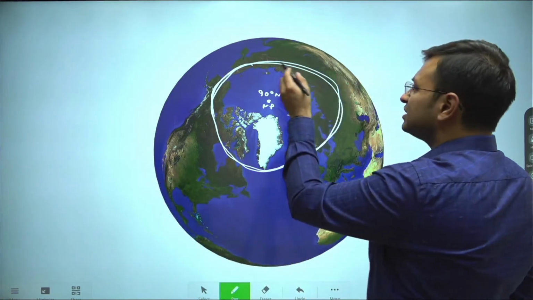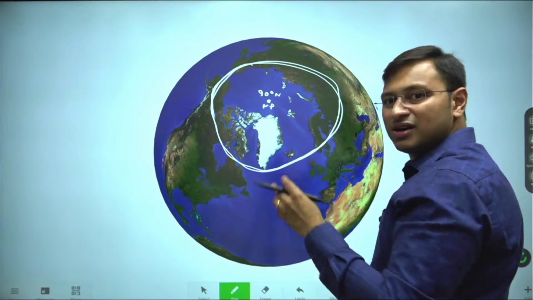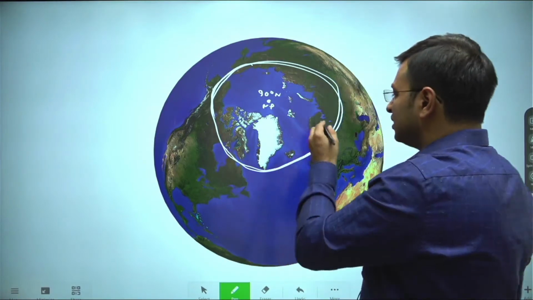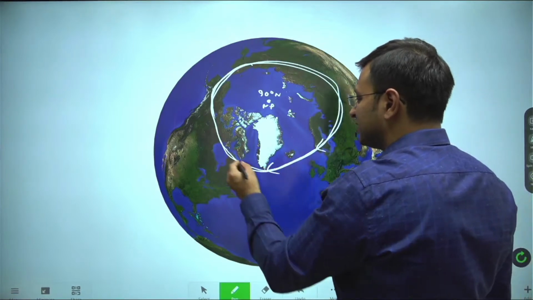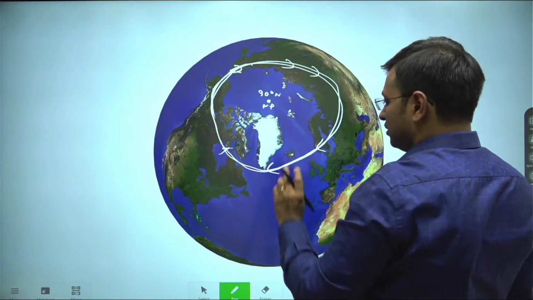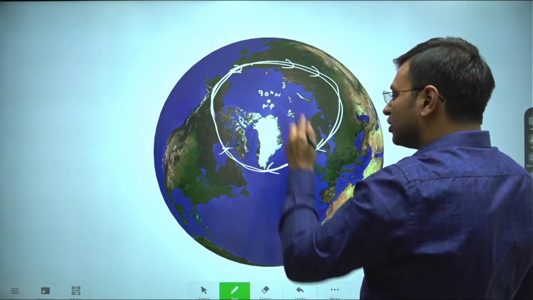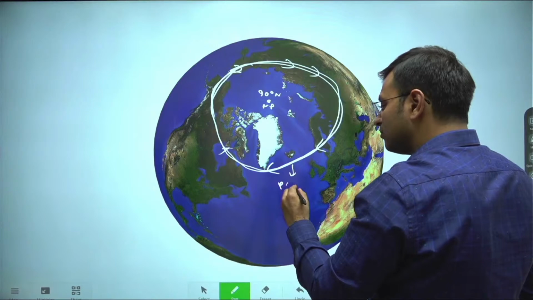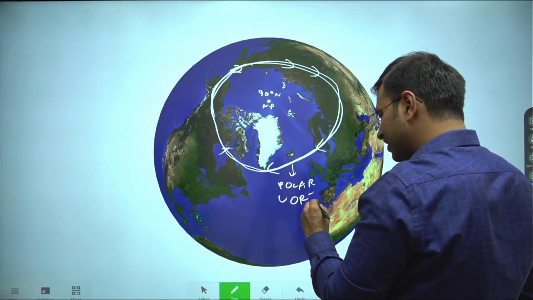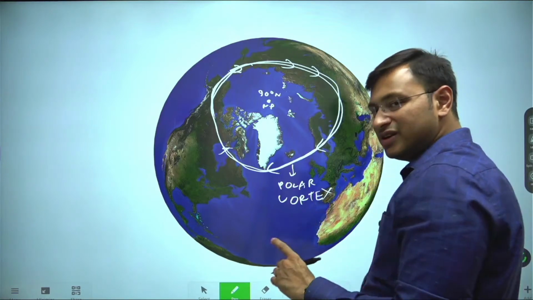Basically, anything to the east of the prime meridian we treat as the eastern hemisphere, so the direction will be like this, coming from east towards west. This is called the polar vortex.